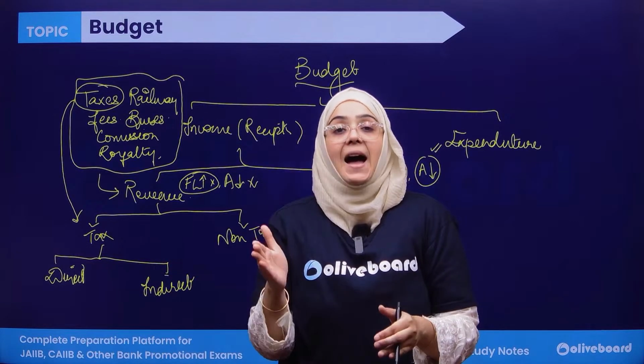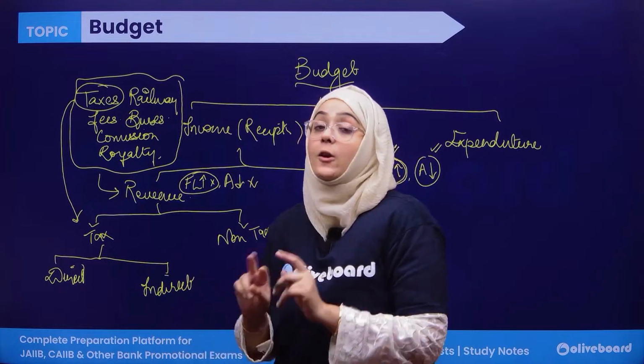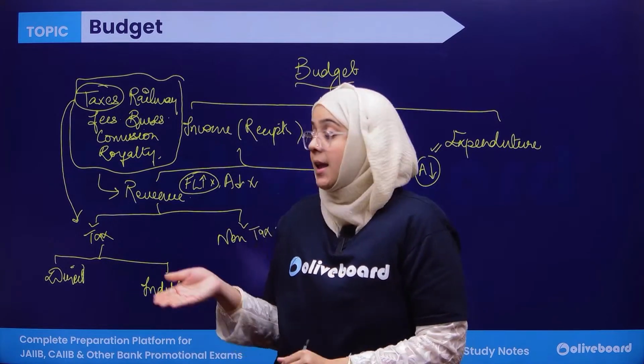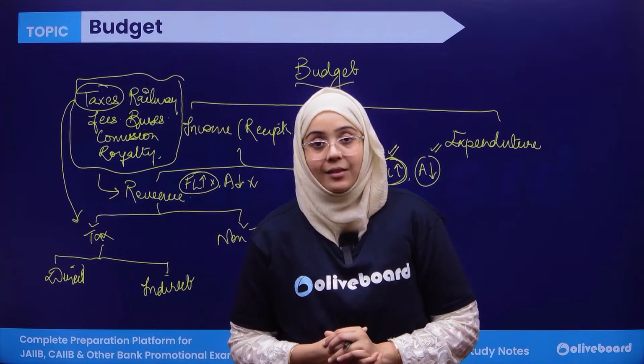When impact and incidence lie on two different persons, then it is known as indirect taxes.